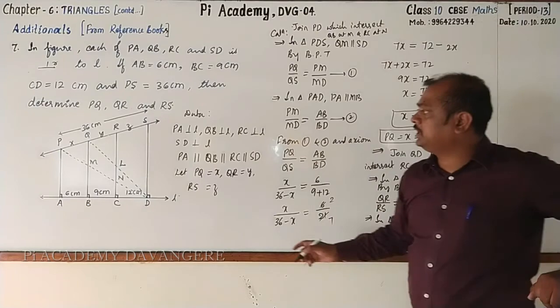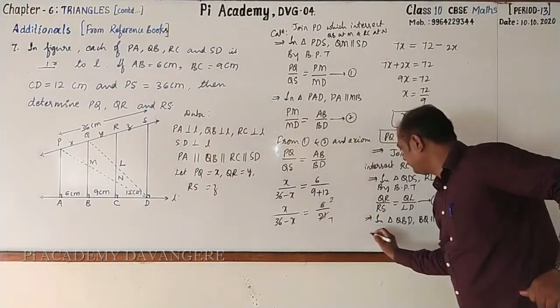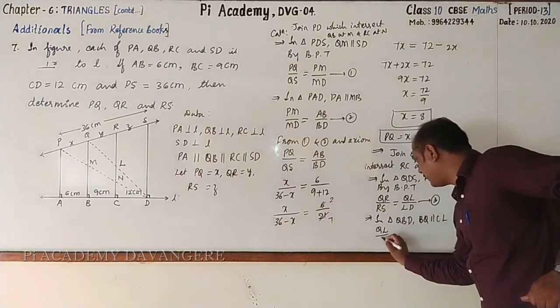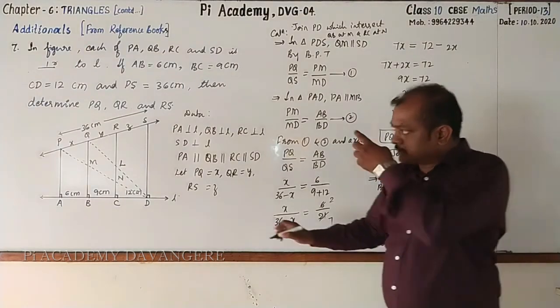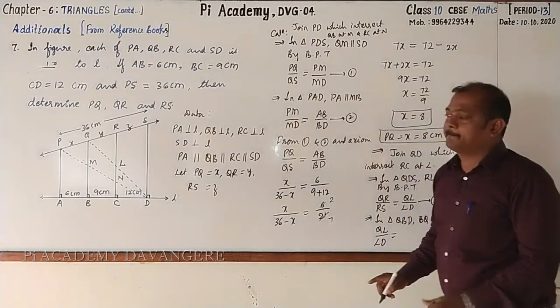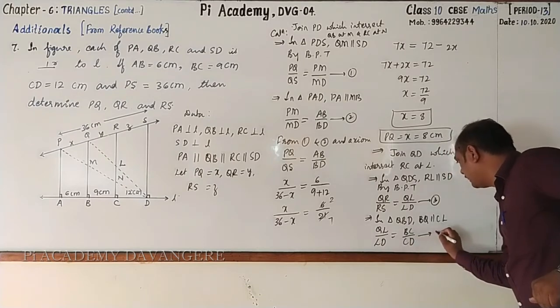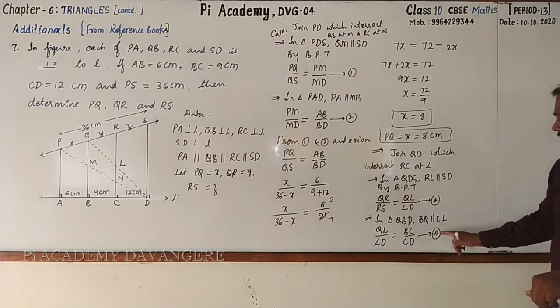Again, use the BPT. According to BPT, we can write QL by LD is equal to BC by CD. Followed? Call it as equation 4.